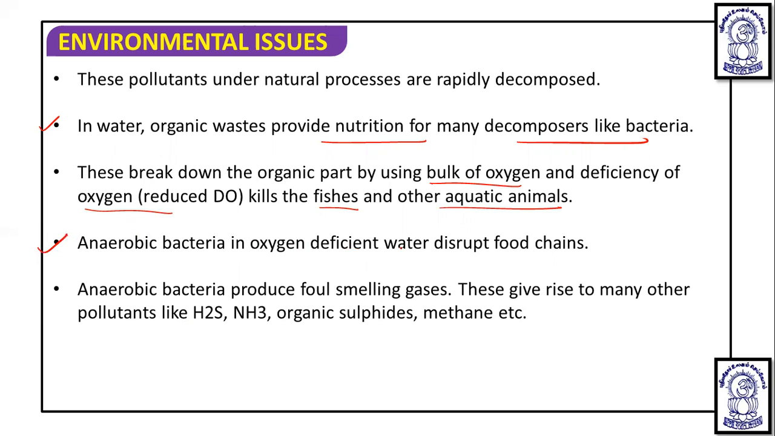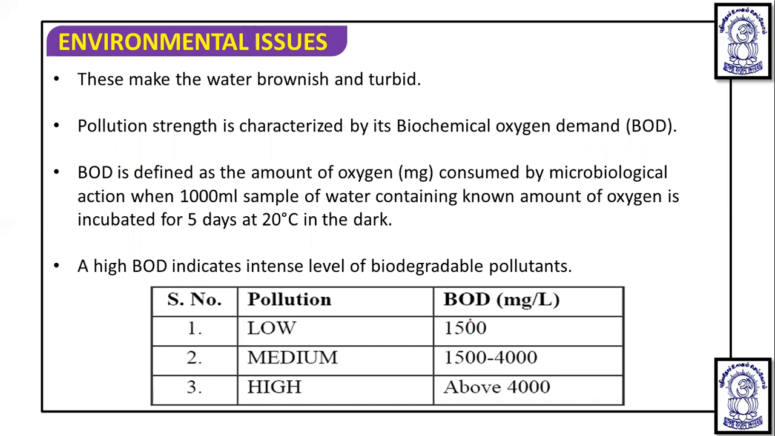Anaerobic bacteria in oxygen-deficient water disrupt the food chain. Anaerobic bacteria produce foul-smelling gases. This gives rise to many other pollutants like H2S, NH3, organic sulfides, and methane. Because of the anaerobic condition, anaerobic bacteria are not going to make the water better; they are going to damage the water further. This makes the water brownish and turbid.